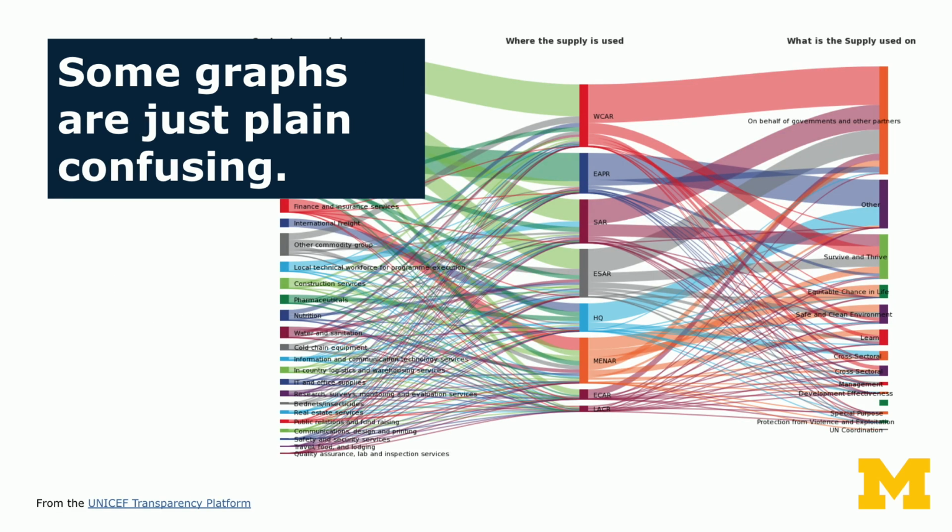Now, some graphs are just plain confusing. This is one I found exploring UNICEF, which has data about countries all over the world, and it looks like the data is about various investments that they have and some kind of supply. But to me, this is simply overwhelming. I'm not sure what to look at. I'm not sure how to read it. So very confusing to me.